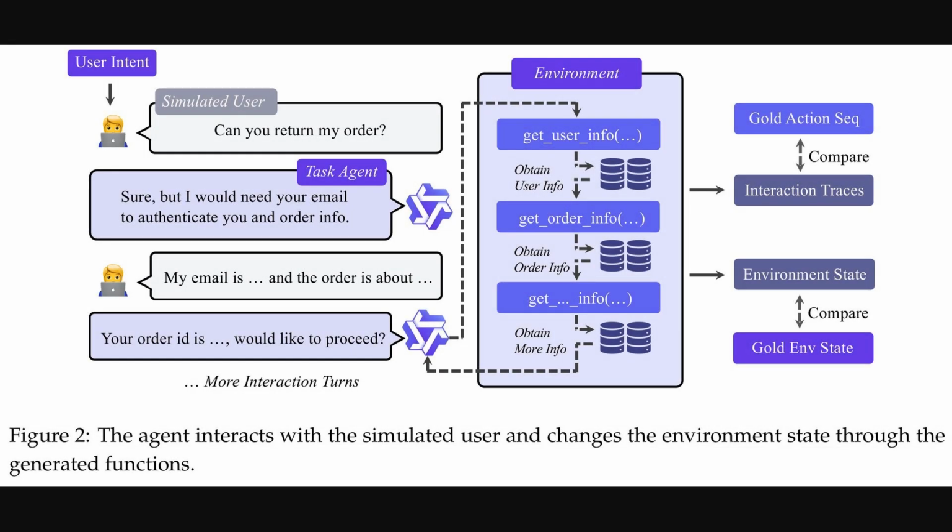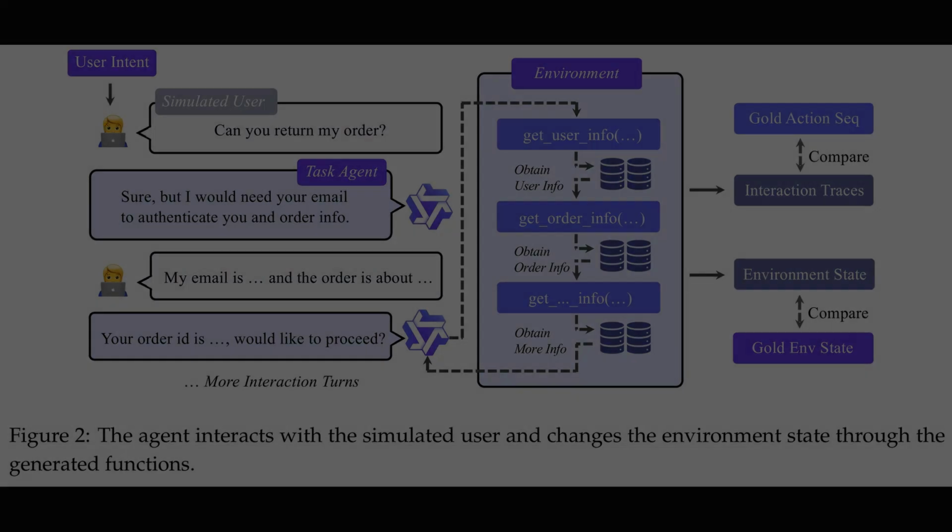So the previous figure outlined how tasks and states were assembled. Figure 2 shows the live interaction loop where a simulated user chats with a task agent, which triggers function calls that read and write the environment. The panel on the right tracks tool executions and database changes, so interaction traces can be compared with a gold action sequence, and the final environment state can be checked against a gold environment state. This setup provides verifiable supervision because every turn links a call to a measurable state update.